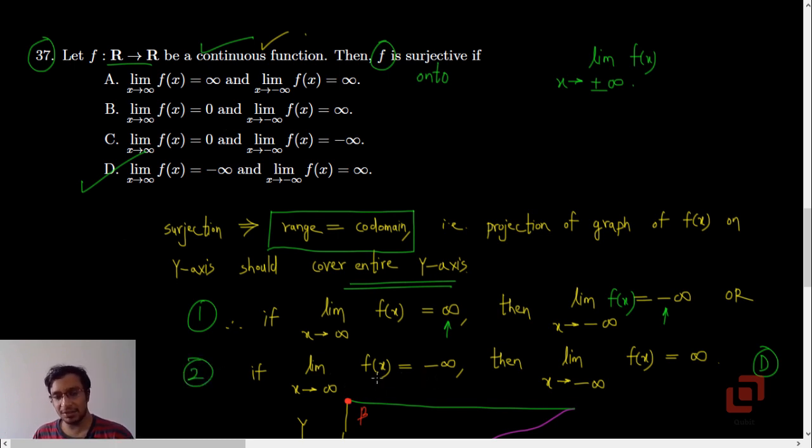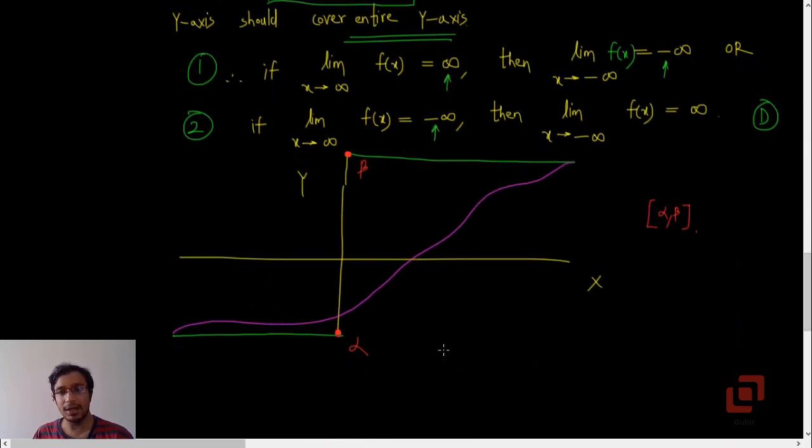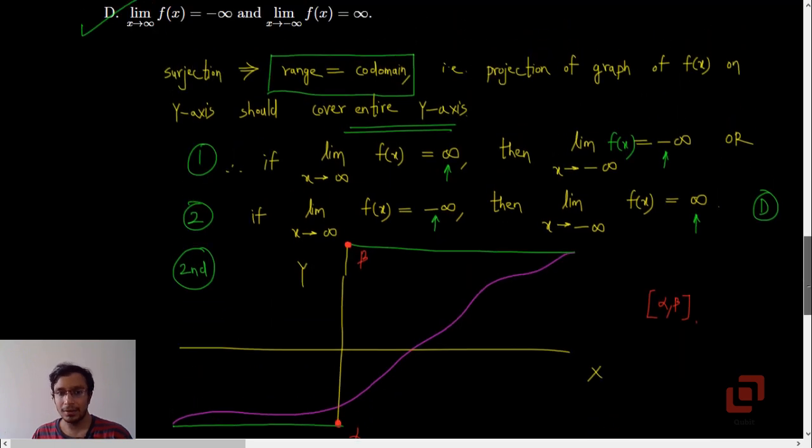If limit as x tends to infinity of f of x is minus infinity, that means our graph is in the 4th quadrant, correct? Then limit as x tends to minus infinity of f of x must be infinity, only then it is going to be an onto function. So the corresponding portion of the graph will be in the 2nd quadrant, correct? Yes.